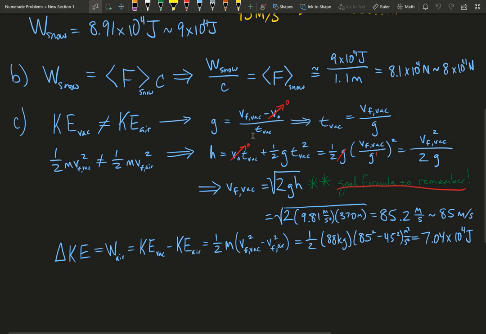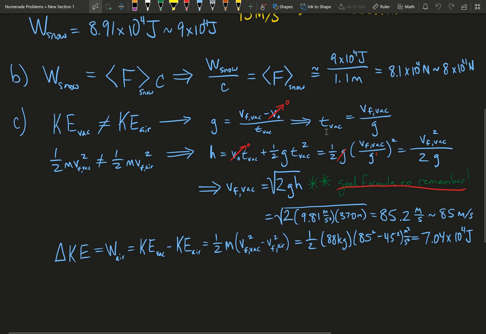We know this acceleration equation, and we can invert it to find the time of his fall. Now, this doesn't help us just yet because we don't know what the final velocity of him in vacuum is, but we can figure that out with the application of kinematic equations.